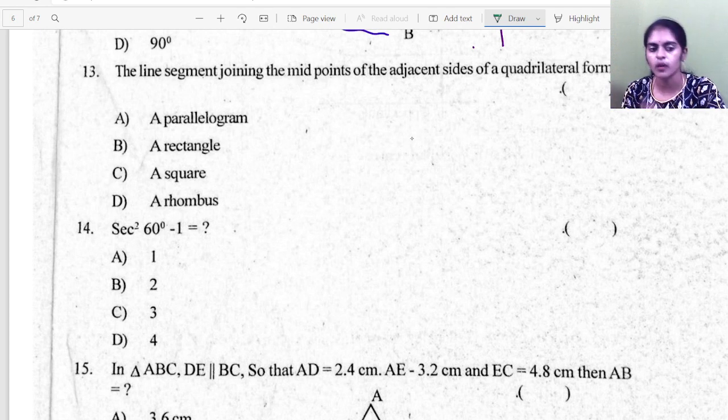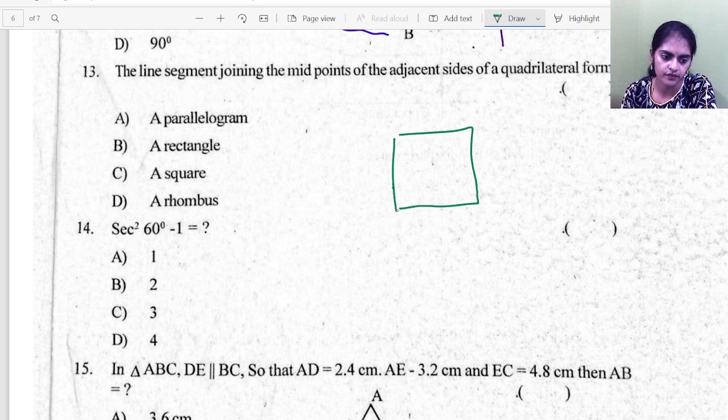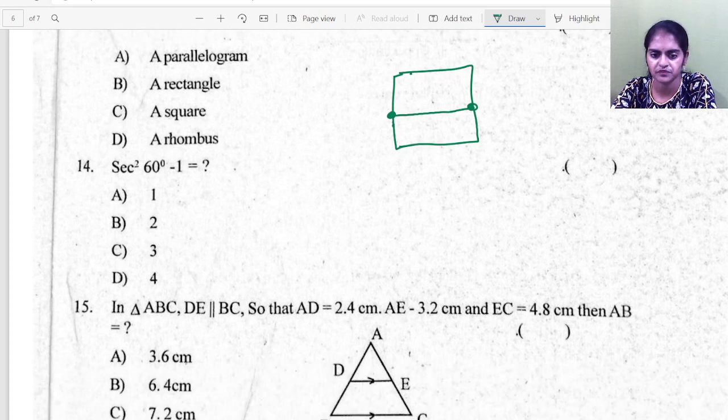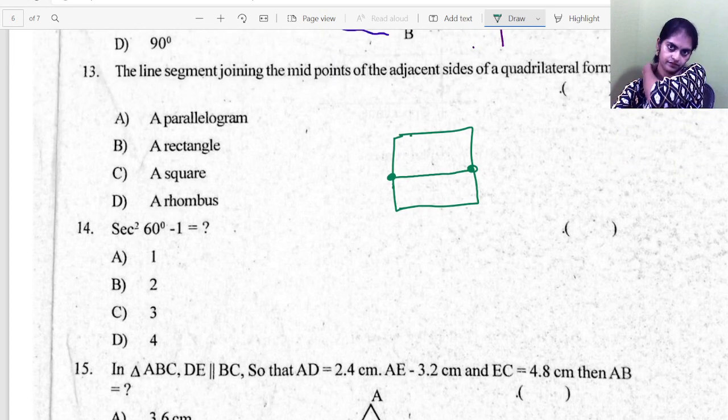There is a quadrilateral, and you are joining the midpoints of the adjacent sides of the quadrilateral. For example, this is a quadrilateral and these are the midpoints. So what is the figure which is formed? Is it a parallelogram, rectangle, square, or rhombus? We cannot say it's a square, we cannot say it's a rhombus because not all the sides are equal. So what is the figure which is forming here? What can you say about the figure? Yes, a simple concept based question. Which option is correct?